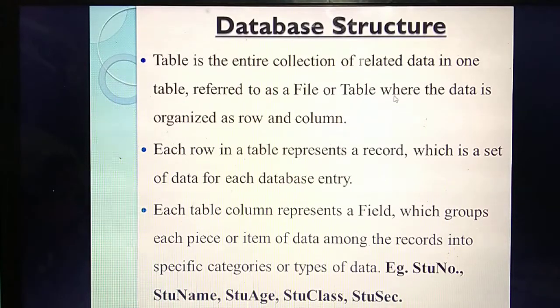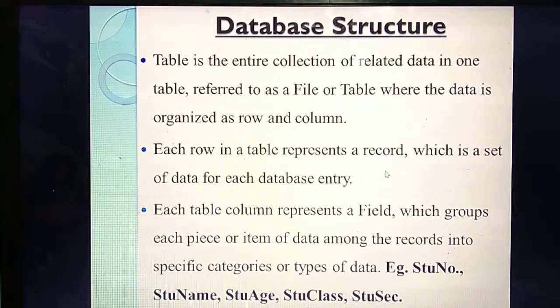Okay. So tables will have rows as well as columns, isn't it? Each row we are calling a record. Okay, this is an important 1-mark question. Each row in a table represents a record. What do you mean by record? For example, take the first row: student name, student age, date of birth, roll number, everything. That is a record. Okay, each row.